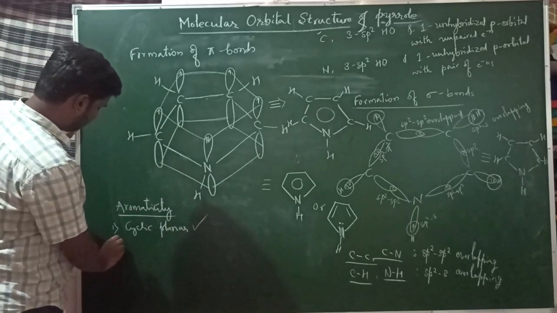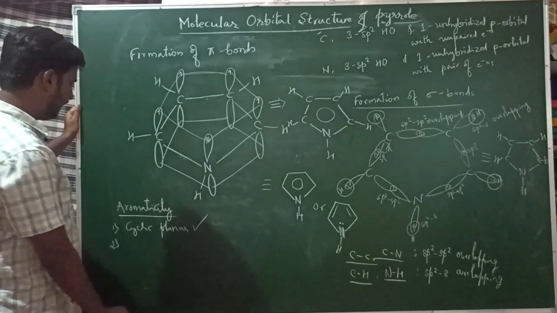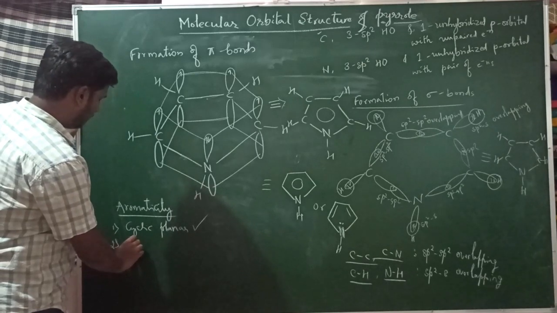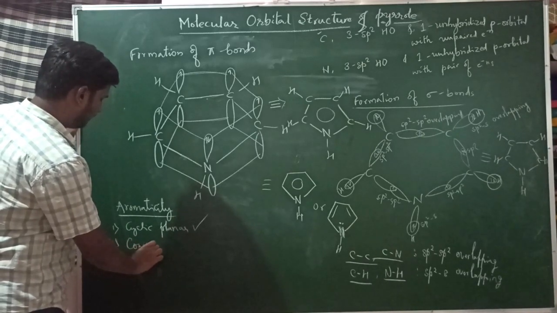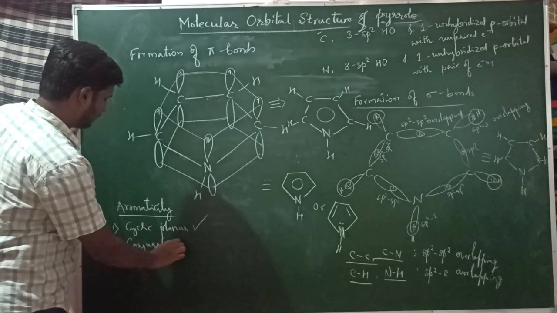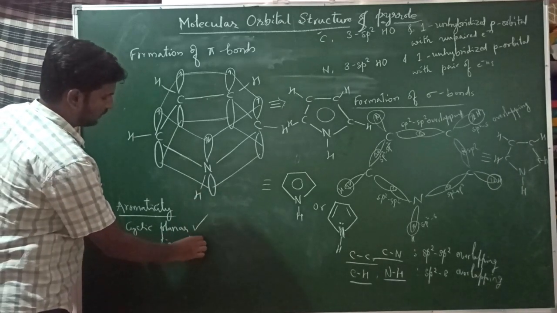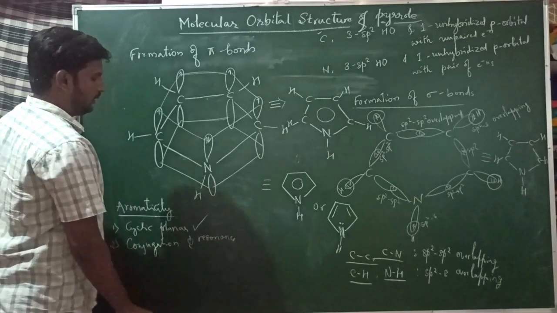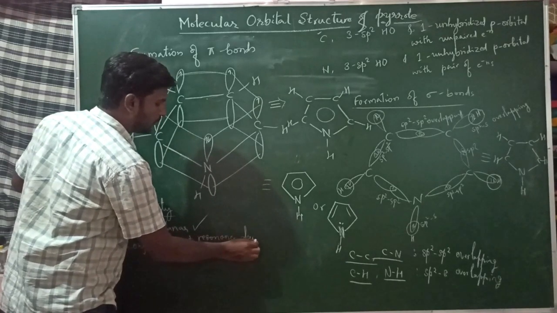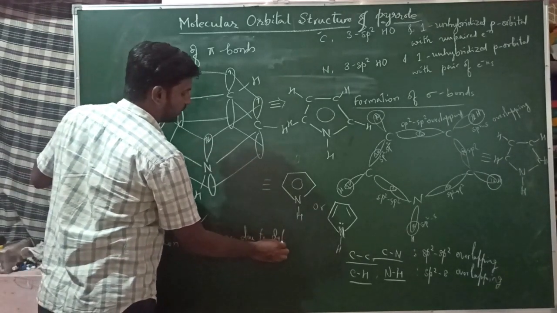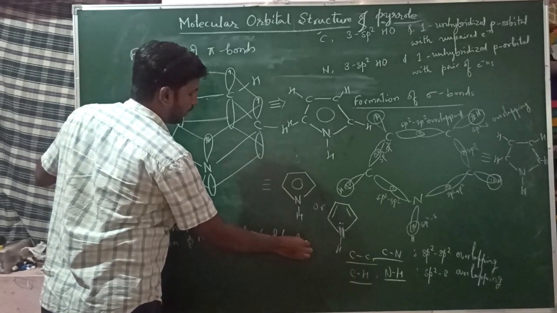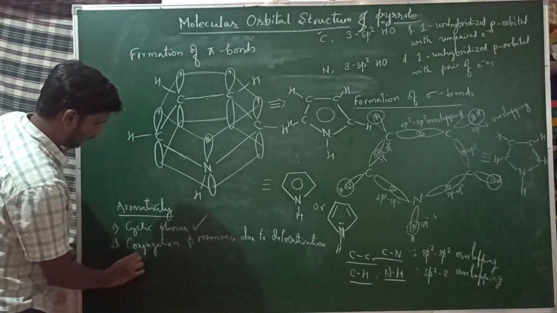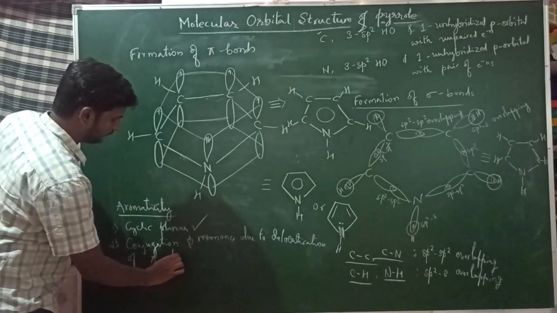The second one: it undergoes conjugation or resonance due to delocalization of pi electrons.